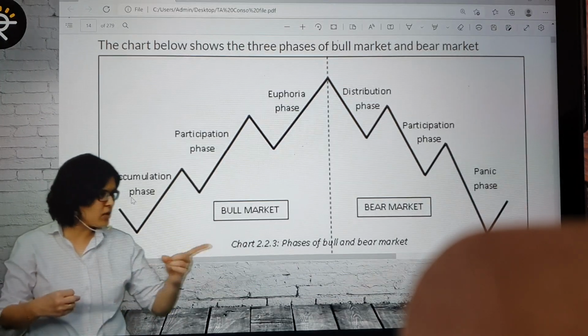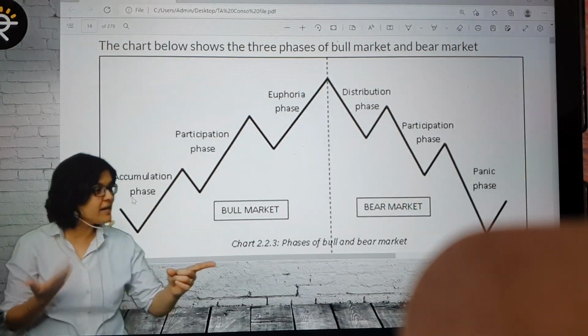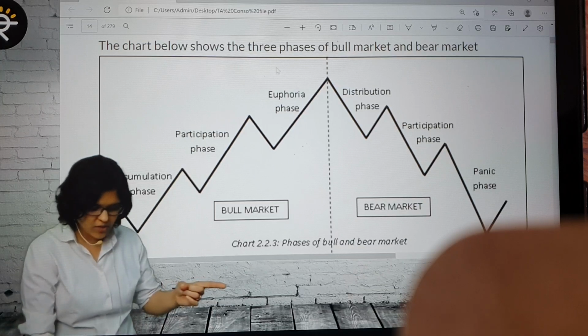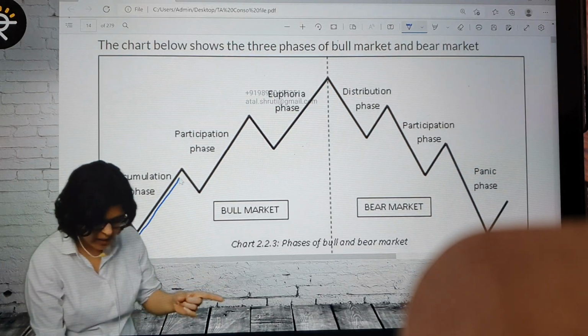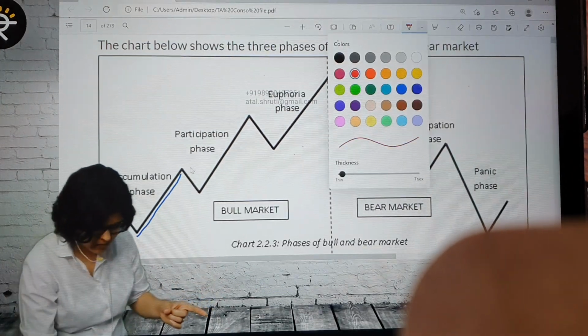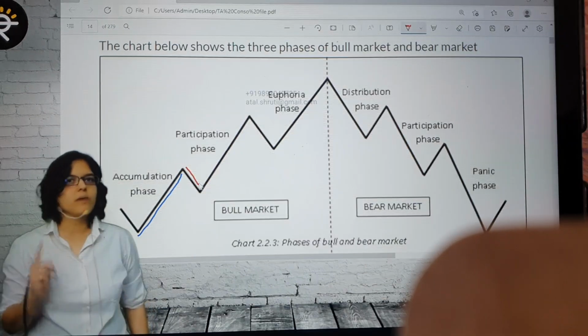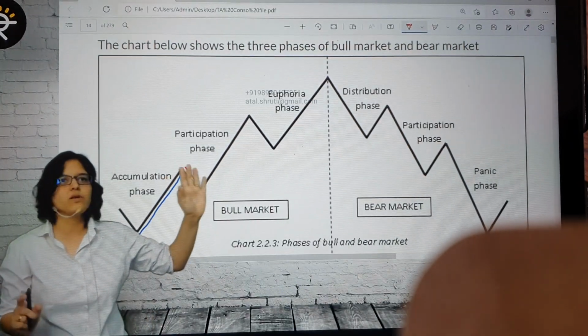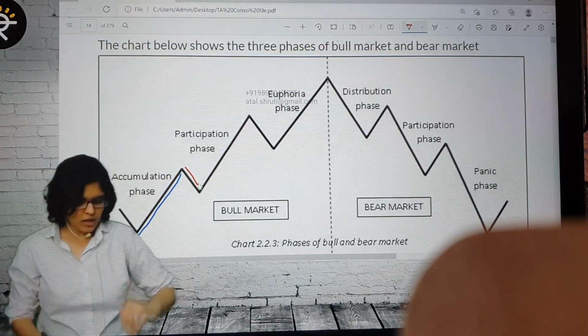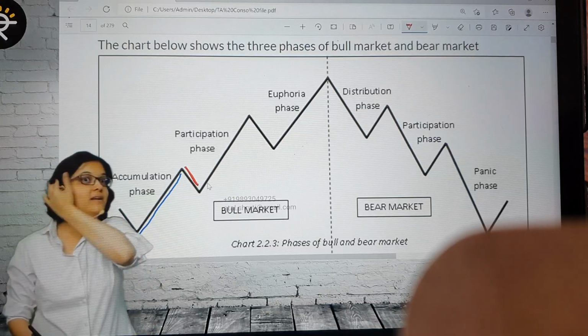They start the first step. Now again, more demand. If demand goes on increasing, the price ideally is going to increase. Correct? So this is the first leg, which is the accumulation phase. I think this line is also super important. Why is this important? Because the market will never go in a straight line. Never. It will show some correction. Okay? So basically such corrections give us an entry point again.